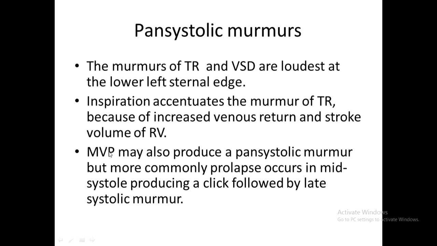With pressure, it may first balloon toward the left atrium and then give way. When it gives way, it causes a click followed by a murmur. So that is the sign of MVP, a click with a murmur.